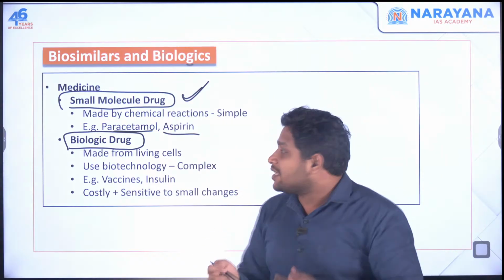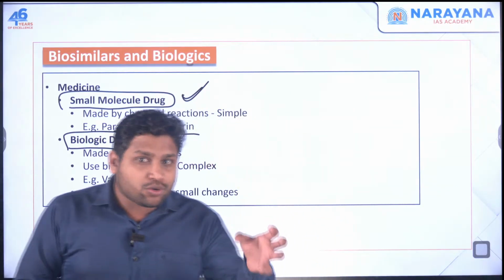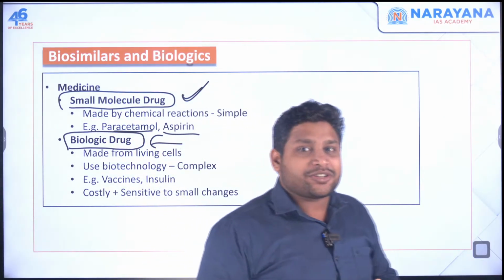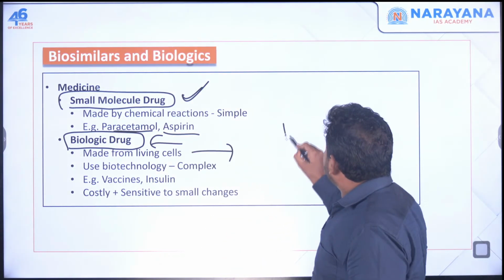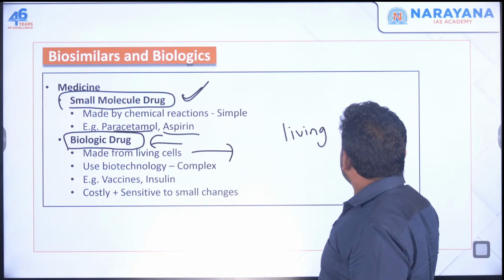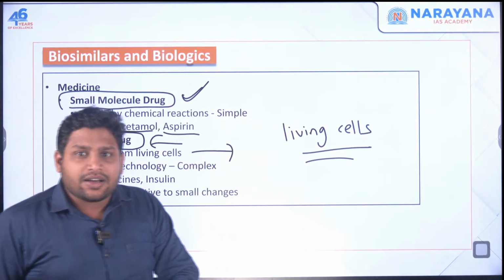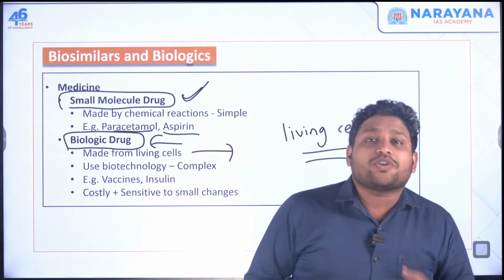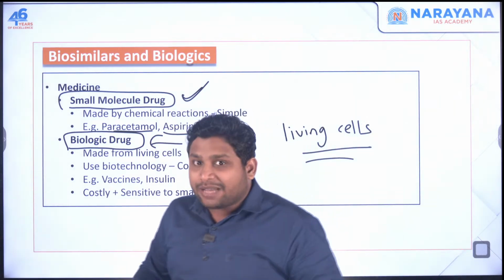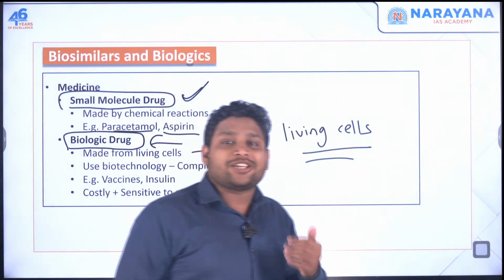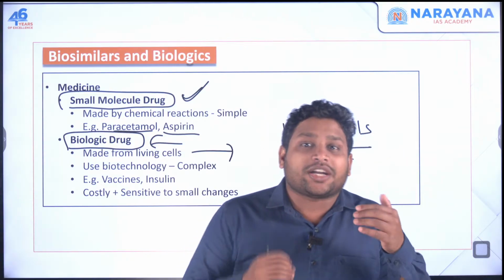Another kind of medicine would be a biologic drug. Here we do not go for any chemical reaction. We don't take any chemical components as such. Here we take biological elements, or rather we take the living cells itself. Last time I talked about how in our pancreas we produce insulin. And when this insulin production does not take place in our body, or our body does not accept that insulin, it leads to the disease called diabetes.